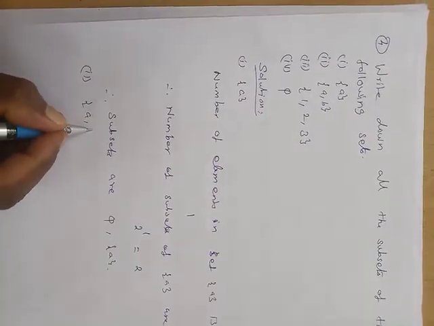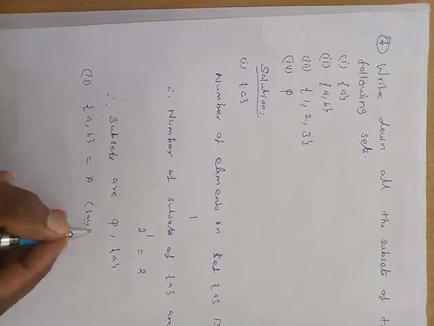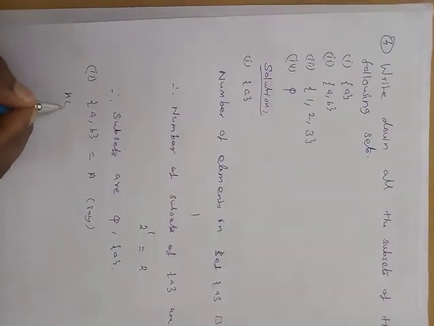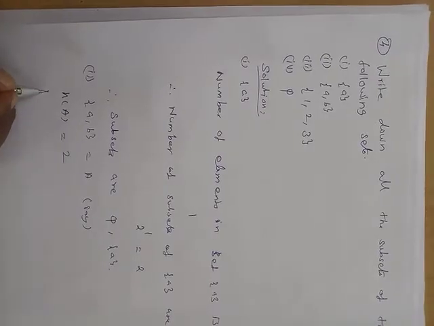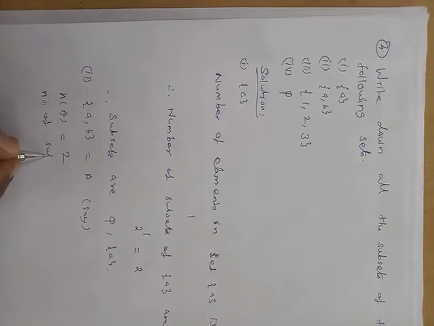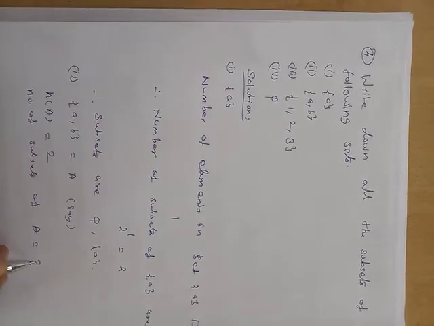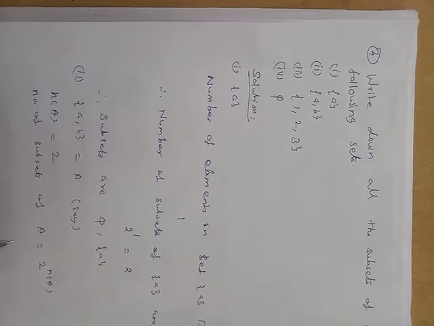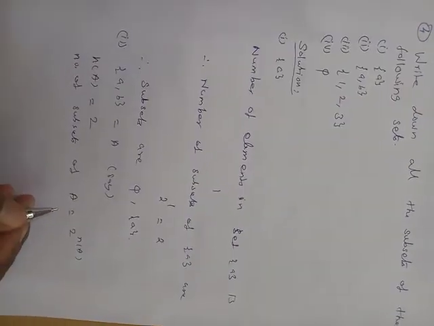Second one, the set {a, b}. This is considered as A, say. Now, n(A) is equal to 2. So, the number of subsets of A is equal to 2 power n(A). Actually, the collection of all subsets is called the power set.